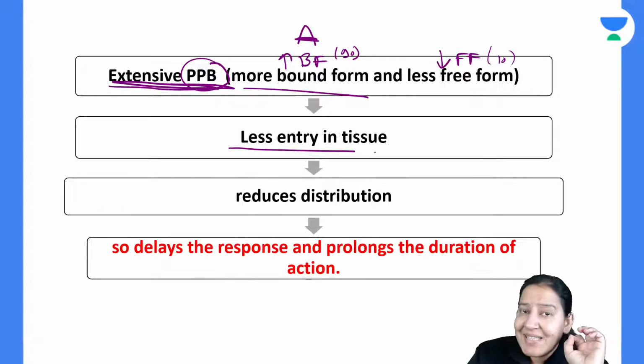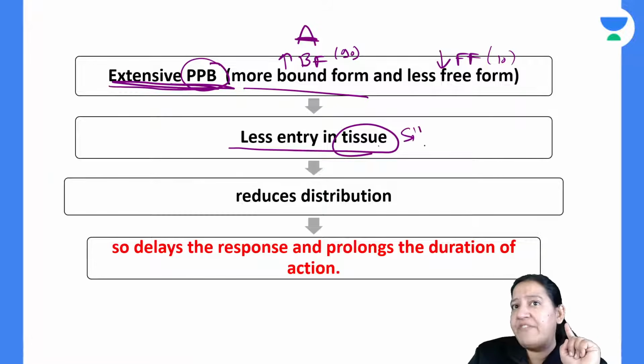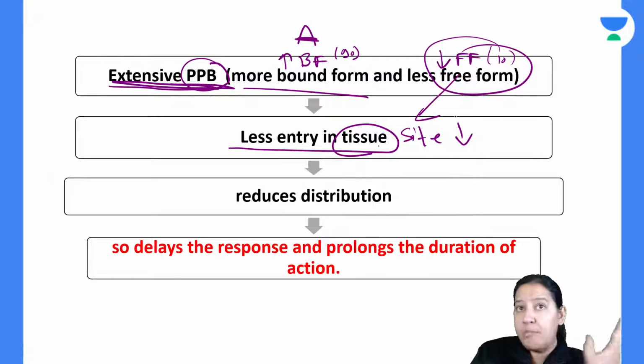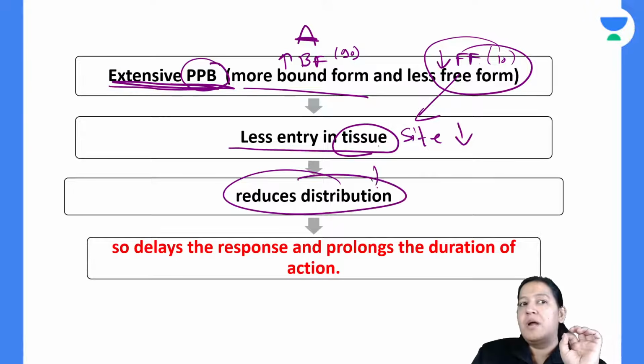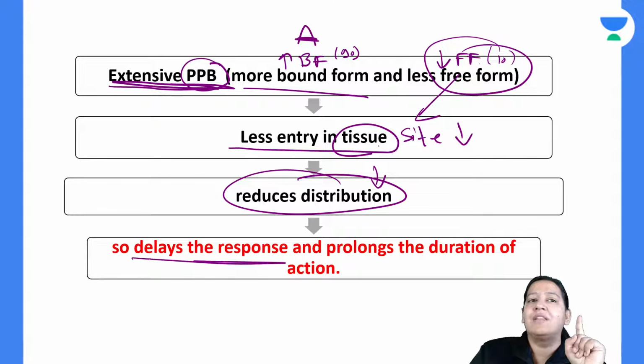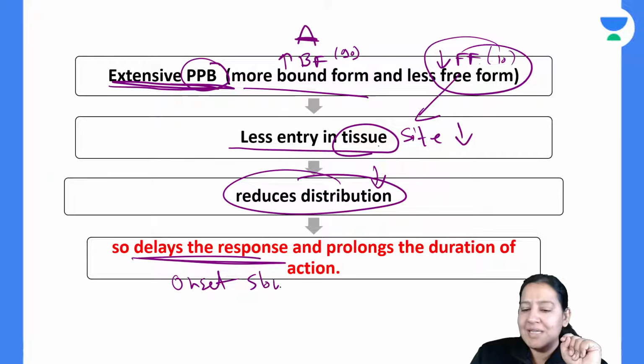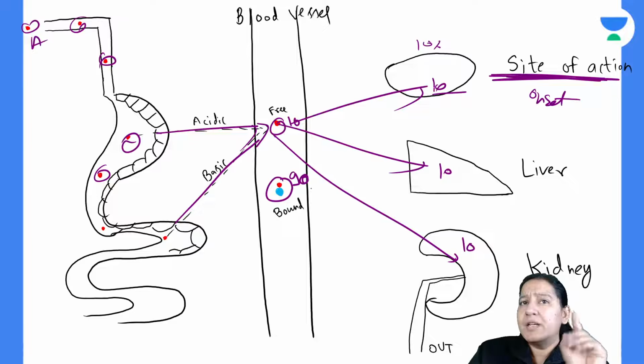So it has less entry into the tissue. By tissue, I mean site of action. It is going less to the site of action because the free form will go to the site of action, not the bound form. Here the free form is less, right? So there is less distribution of the drug. Because of less distribution, there is a delay in the response. That is, onset is slow. Onset is very slow. It is only 10%.